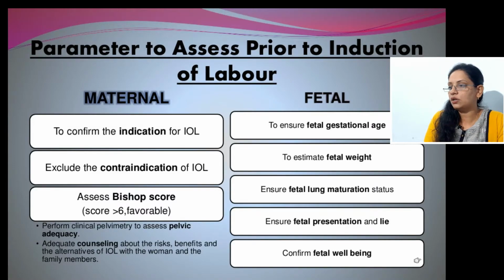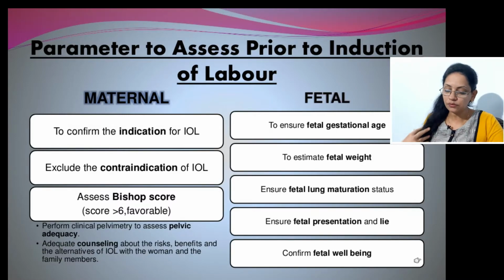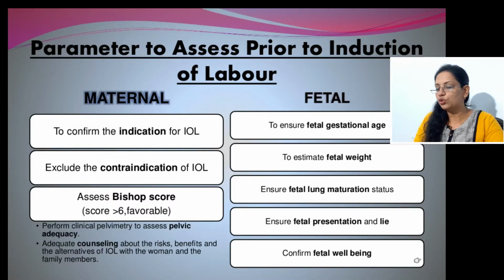Now these are the parameters for assessing the induction of labor. Before we decide to start the induction of labor, we have to do some basic tests, or we have to go through all these things. First of all, maternally we have to confirm the indications, that whatever indications we had seen for induction of labor, patient is under that or not. If patient is hypertensive, if patient is diabetic, or those factors or indications we had discussed, patient should be fit in those factors. So proper indications of induction of labor.